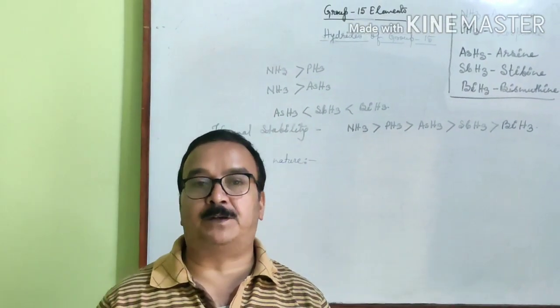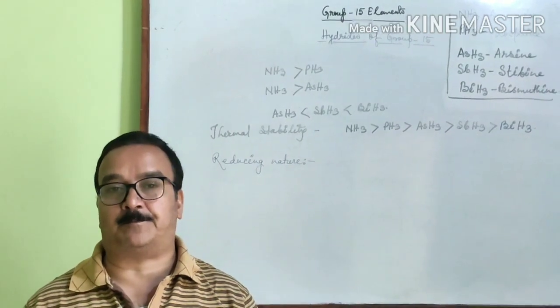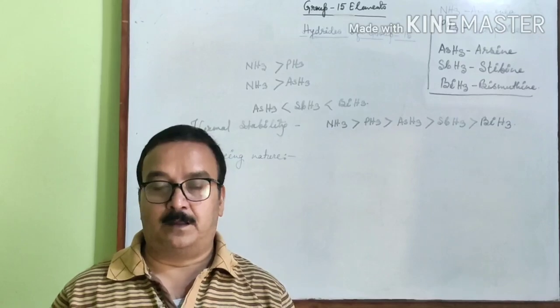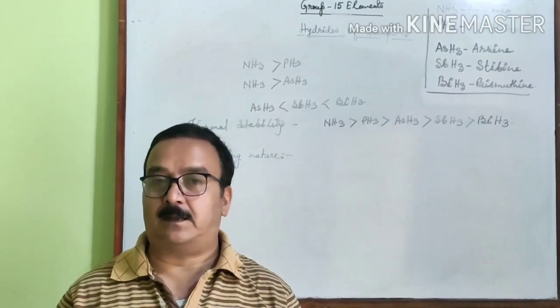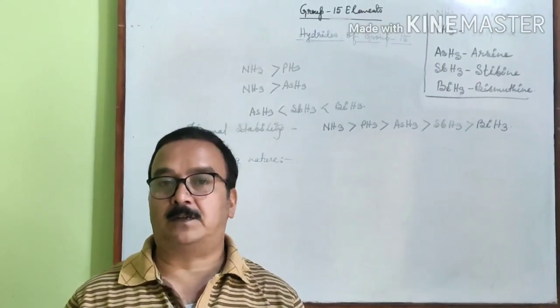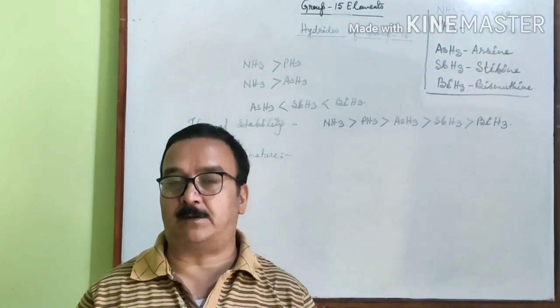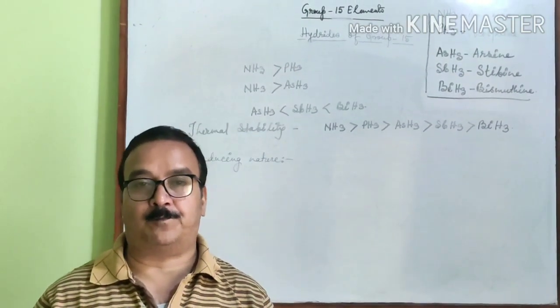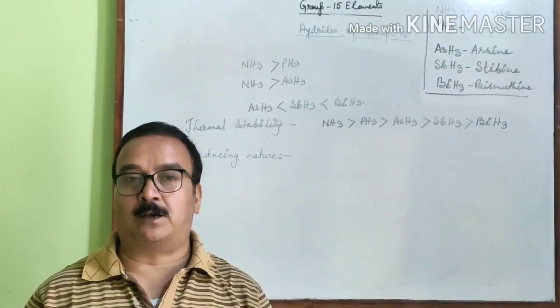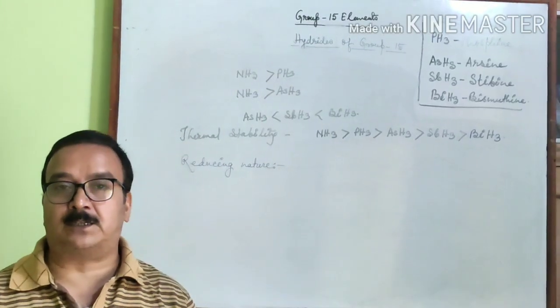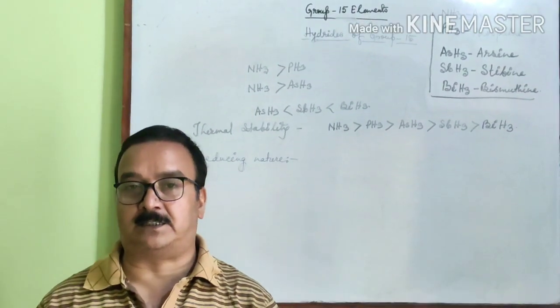It also depends upon thermal stability. It also depends upon bond length. More is the bond length, less will be the bond dissociation enthalpy, more easily hydrogen can be formed. Therefore, as we move down the group, the reducing nature gradually increases.